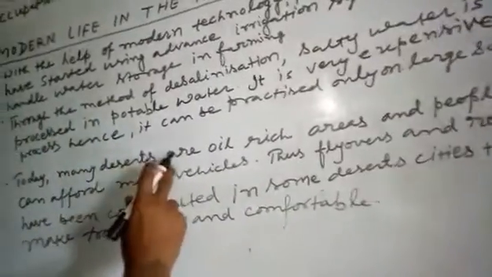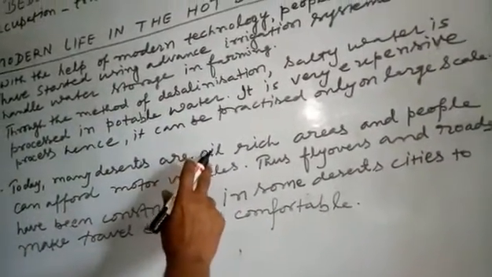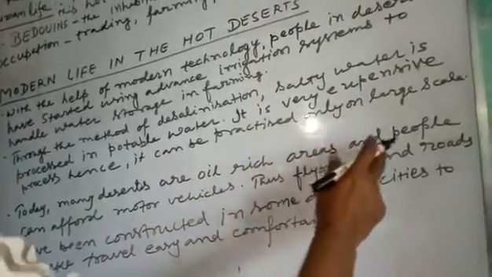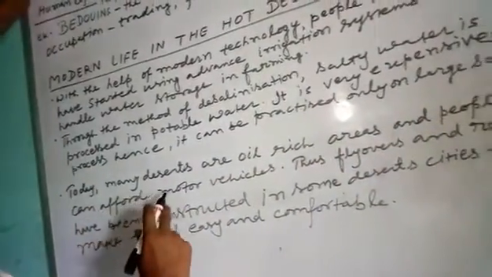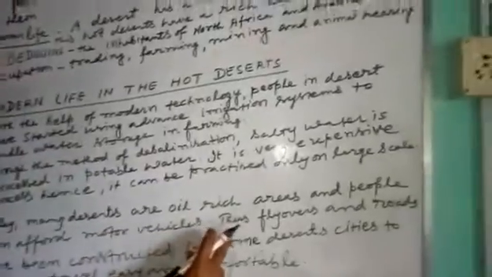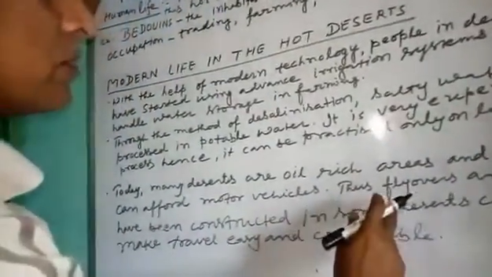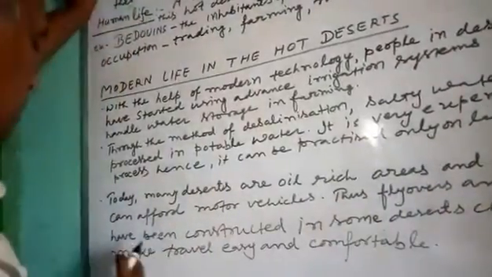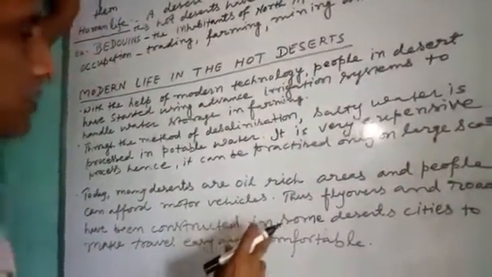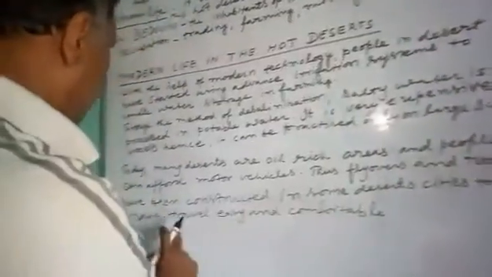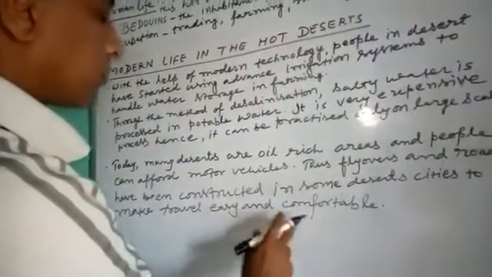Today many deserts are rich in oil, and people can afford motor vehicles, thus flyovers and roads have been constructed in some desert cities to make travel easy and comfortable.